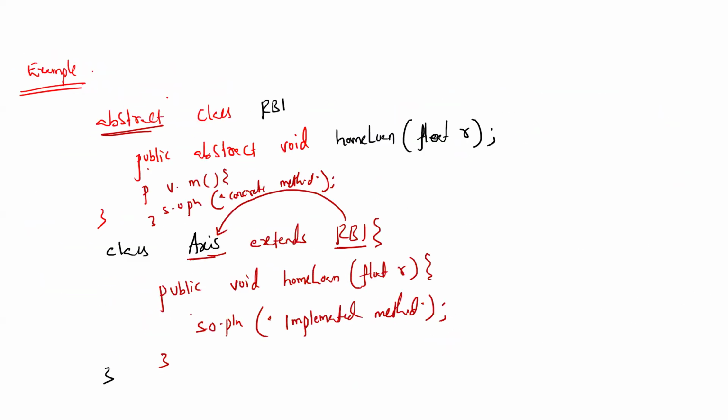Then what is the syntax of it? After the access modifier, we have to use the abstract keyword in place of the method header, and the method has to end with a semicolon. That's called an abstract method. If a class has an abstract method, then which class is responsible for implementing the body? The child class, because we can't create the object, so we can't access that abstract method. And the child class is responsible for implementing the methods of the abstract class.